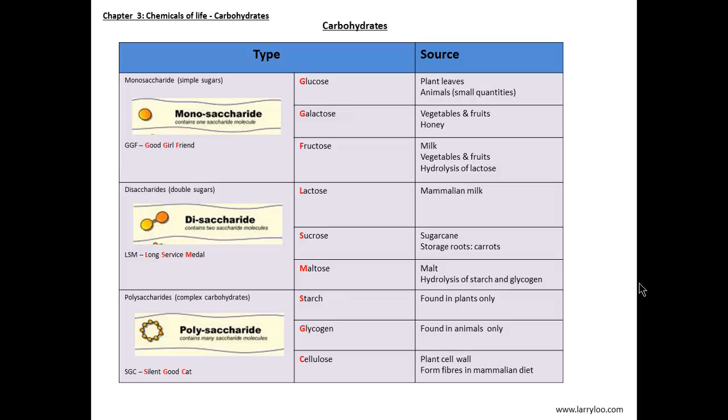The difference between the three types of carbohydrate is that the more saccharide molecules there are, the longer the time taken to break it down. So polysaccharides take the longest time to break down compared to disaccharides and monosaccharides. And this is why energy drinks like Gatorade contain glucose, a monosaccharide which is easily broken down to provide energy to the body within a very short period of time.